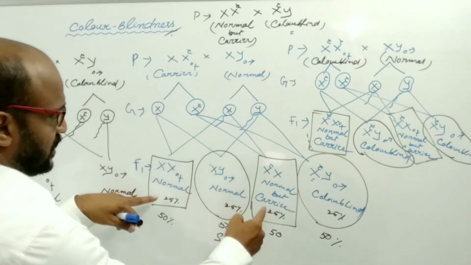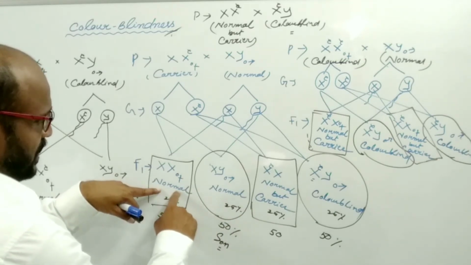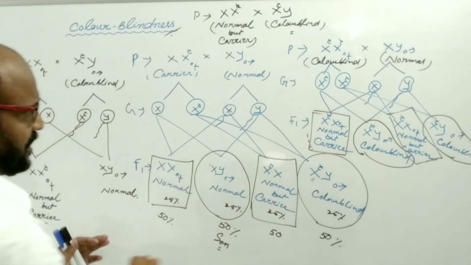And of the two daughters, 50% become normal and the other 50% become normal but carriers.